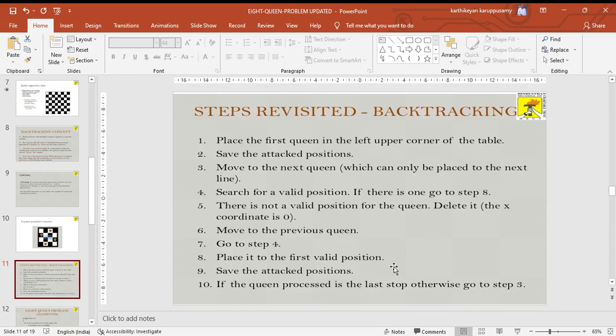With this, first place the first queen in the left upper corner of the table, and then save the attacked positions. Okay, and then third point, move the next queen and search for a valid position where we have to place it. If there is not a valid position for the queen, delete it or set its coordinate to 0. Move the previous queen, go to step 4, until we have placed all the queens. Place it at the first valid position, and then save the attacked positions. If the queen is processed in the last step, finish; otherwise it will go to step 3, and then again we loop the process.